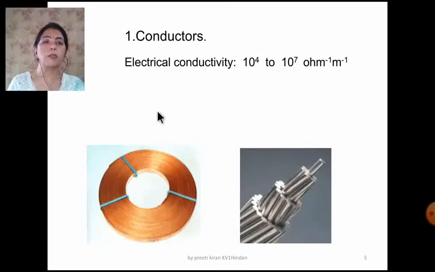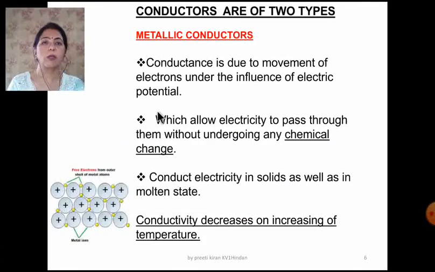First of all, conductors. The electrical conductivity ranges from 10 raised to power 4 to 10 raised to power 7 ohm inverse meter inverse. Now you know that the conductors are of two types: the metallic conductors, and in the same chapter I told you about the ionic solids, that when they are in the molten state they also conduct. So broadly the conductors are of two types: the metallic conductors and the electrolytic conductors. So first deal with the metallic conductors.